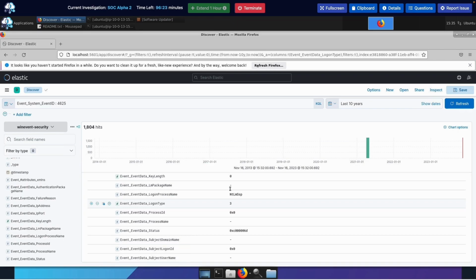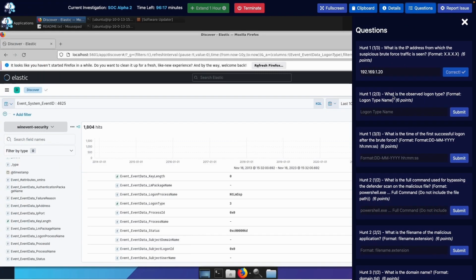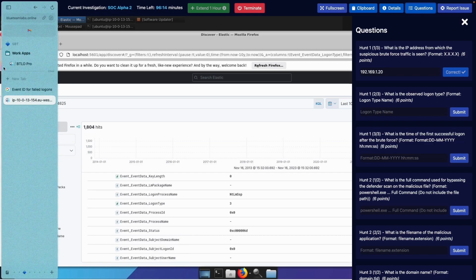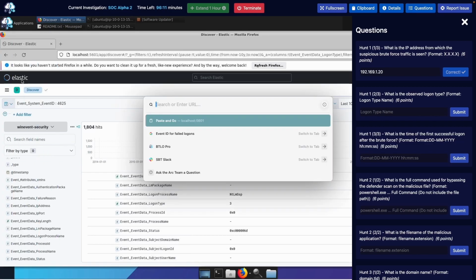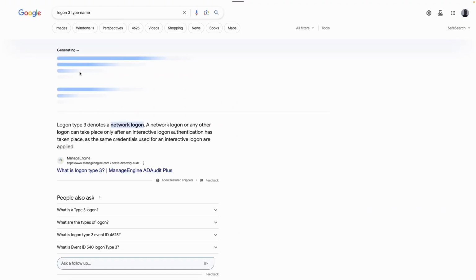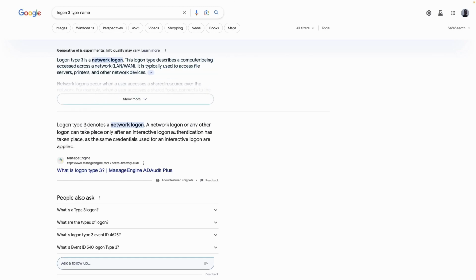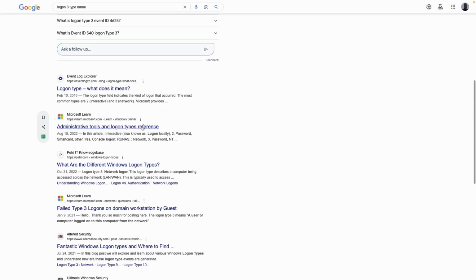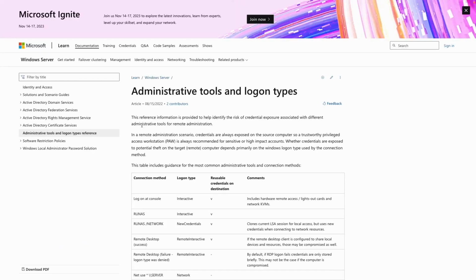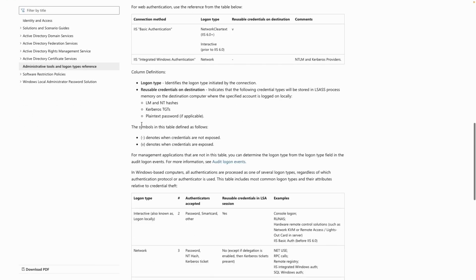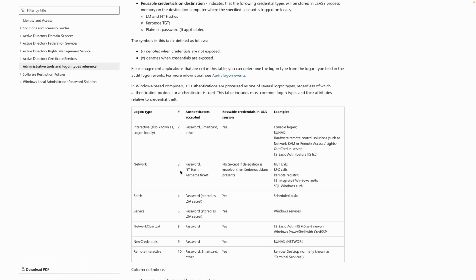We could quickly look this up, because looking at the format, I'm not sure if it's going to accept 3. So let's look this up. Logon type 3 name. Logon type 3 denotes a network logon. Interesting. Is this in general, or is this a Windows thing? Okay, I'm learning something new every day. So let's try network as the logon type.